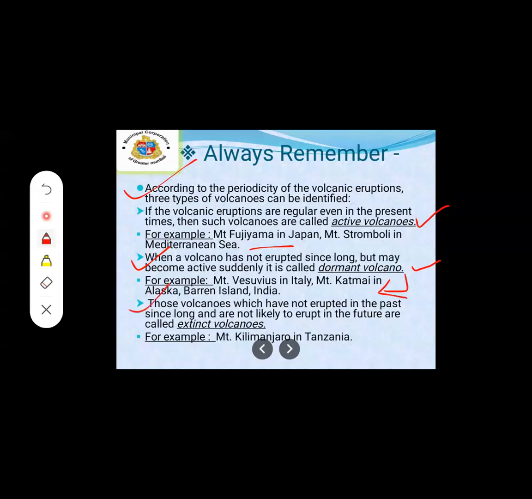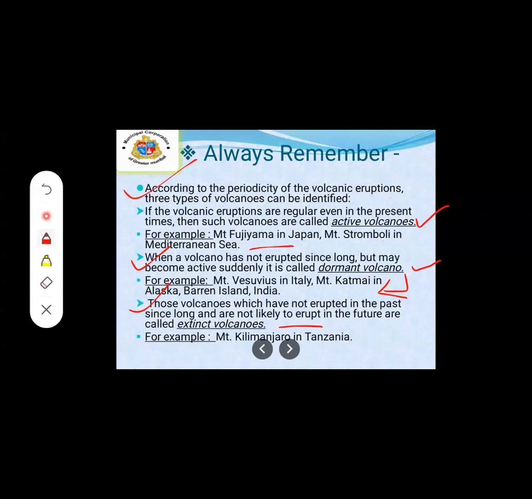Then the third one: those volcanoes which have not erupted in the past since long and are not likely to erupt in the future are called extinct volcanoes. This type of volcano has not been active since long back years, and in the future also there will be no eruptions.